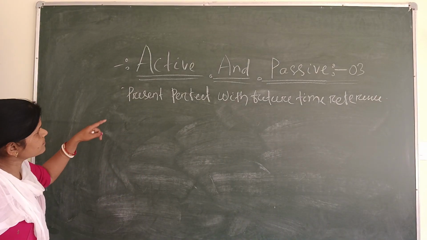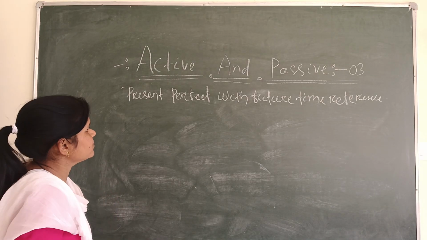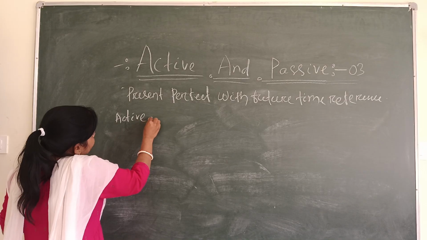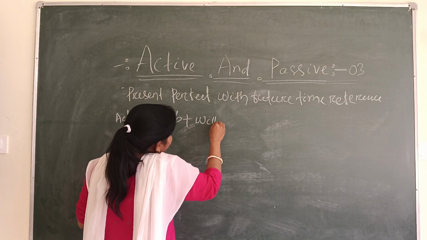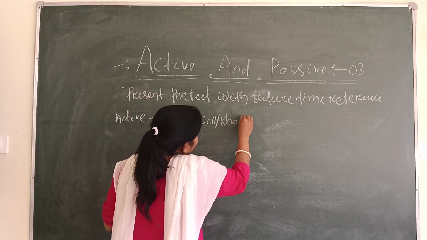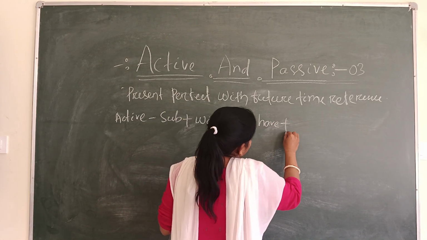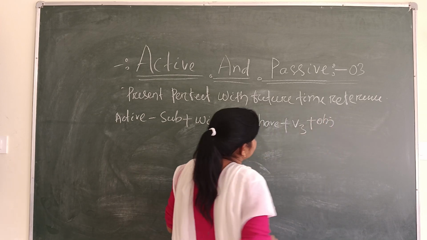The active structure is that subject plus will/shall plus have plus V3 plus object.